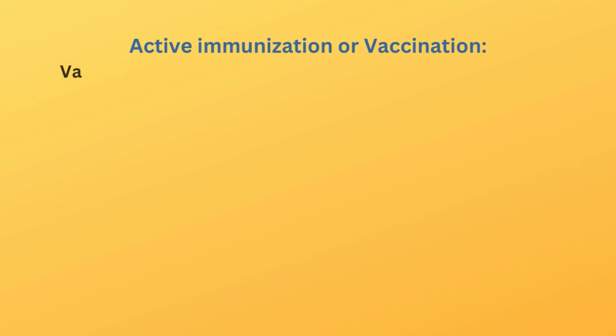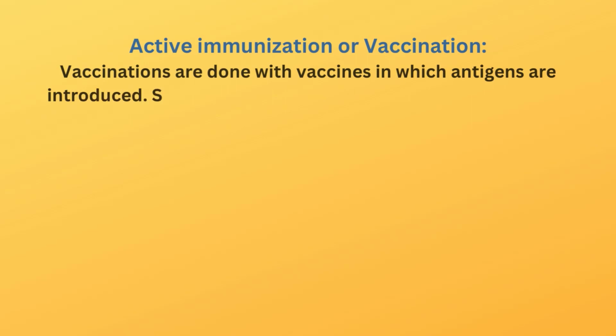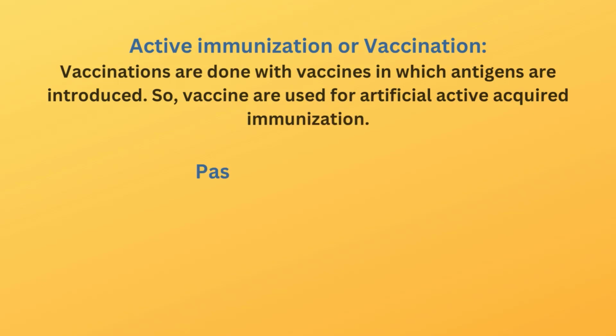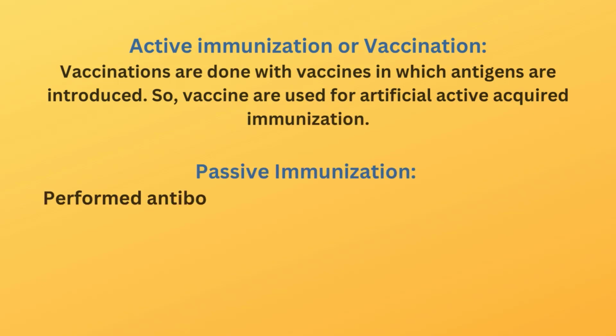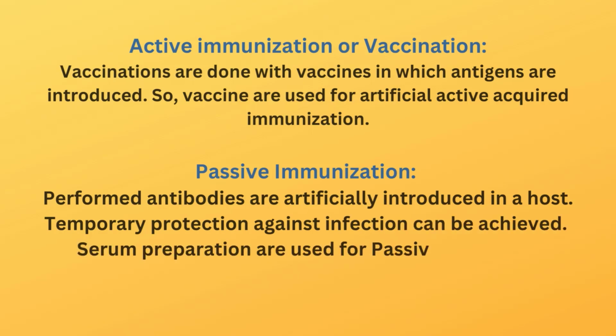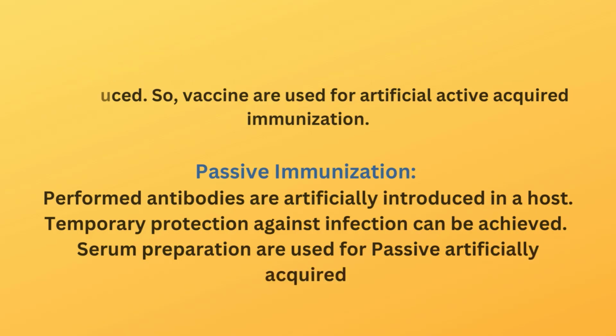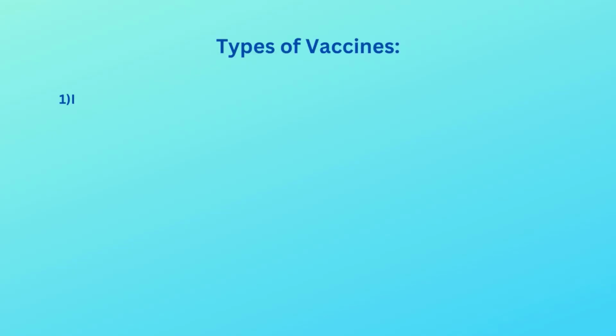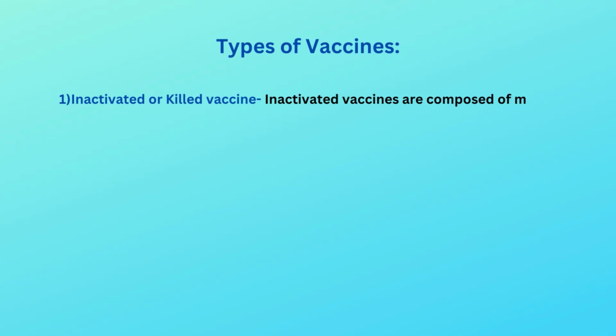An individual may be immunized by A. Active immunization, vaccination. B. Passive immunization, where protective antibodies in serum are used. Active immunization or vaccination: vaccinations are done with vaccines in which antigens are introduced. So, vaccines are used for artificial active acquired immunization. Passive immunization: preformed antibodies are artificially introduced in a host. Temporary protection against infection can be achieved. Serum preparations are used for passive artificially acquired immunization.